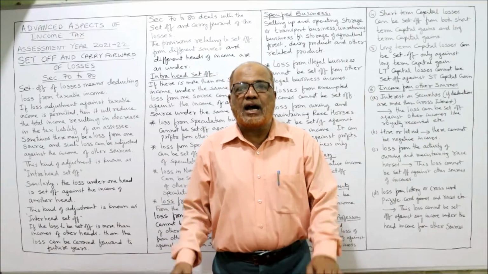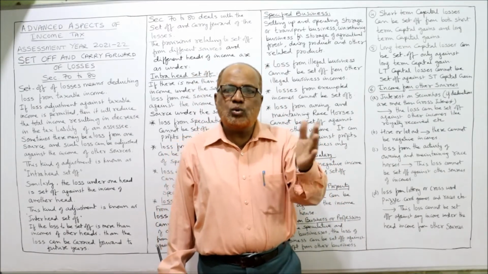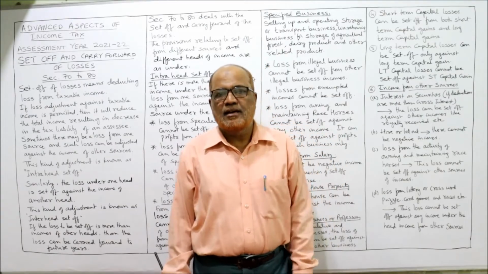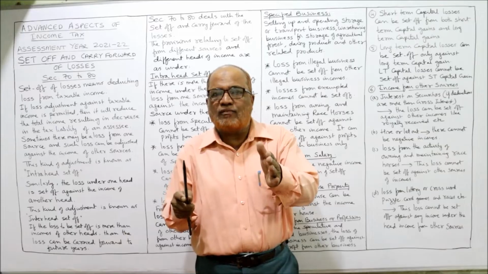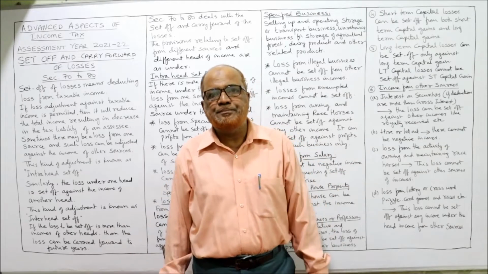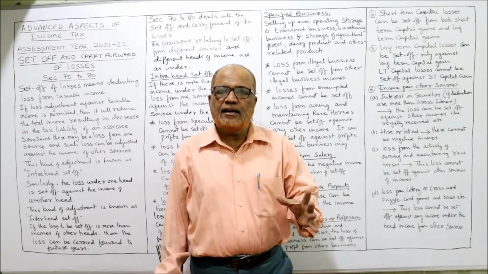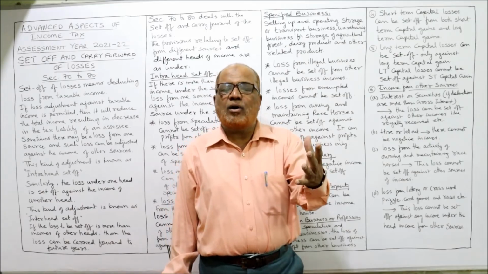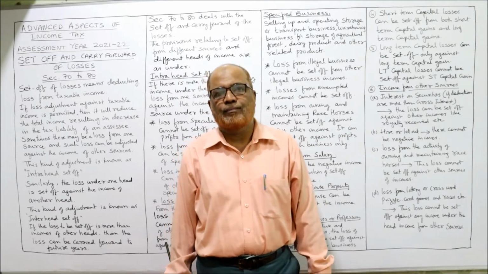This is called intra-head set off. Another example I'll give you: business. If a person is having two separate businesses, and one business is having loss, the loss can be set off against the income of the other business. This is called intra-head set off. The second type of set off is inter-head set off.